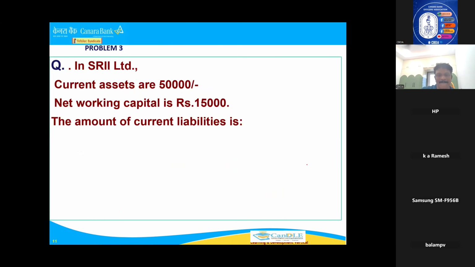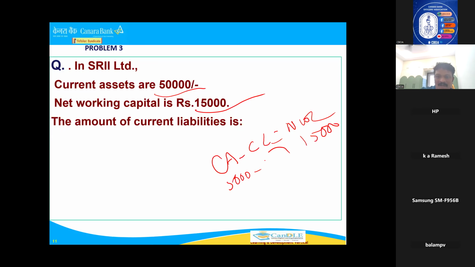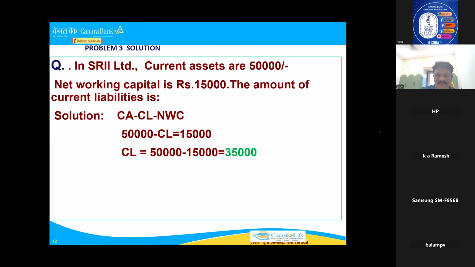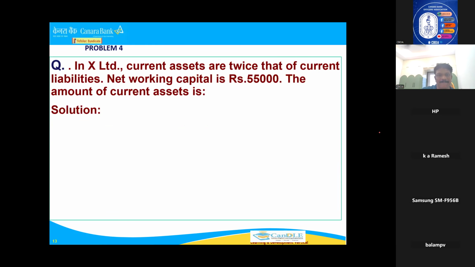Same question. Current assets are 50,000, NWC is 15,000. Same formula: current assets minus current liability is equal to NWC. NWC is 15,000. Easy questions only they will ask. Current assets is 50,000. How much should you deduct? 35,000. This is the answer. Simple. 35,000. Okay.